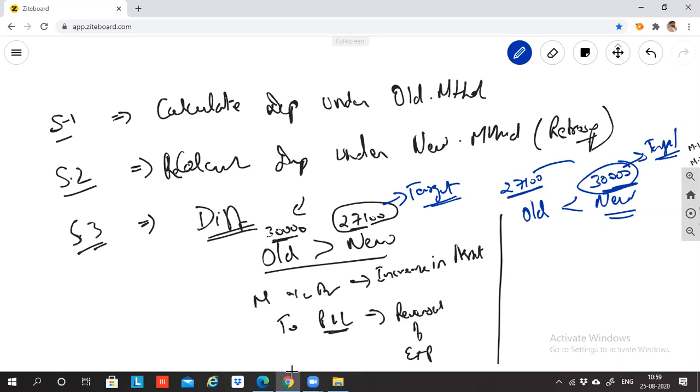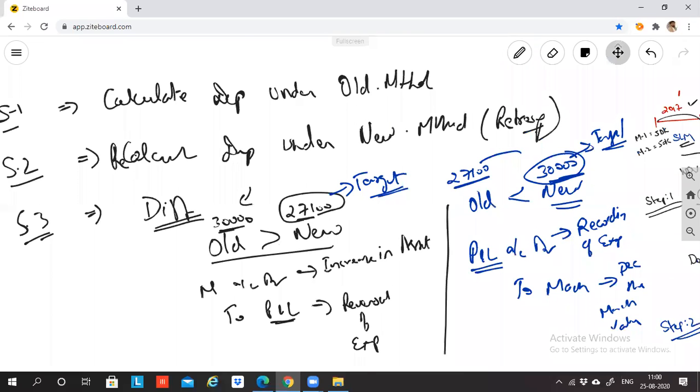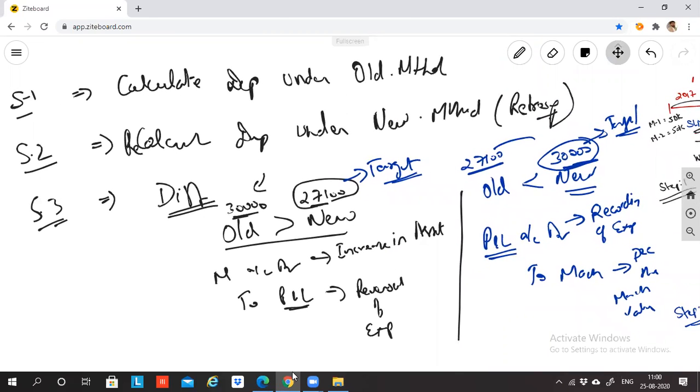So now record the expense. P&L account debit 2,900 to machinery account credit. This is recording of expense. Debit all expenses and losses. When we record in debit, it means I'm recording my expenses and losses. So record expenses and decrease the machinery value. These are the only two possibilities, guys. That's the step. There's nothing else you have to remember.